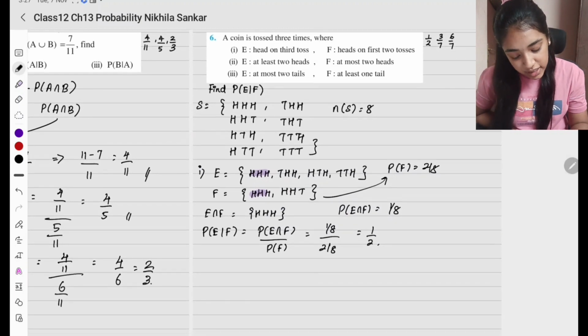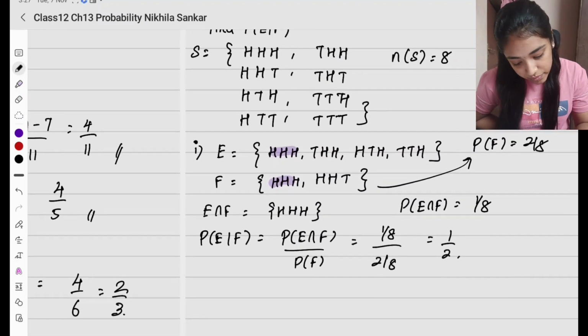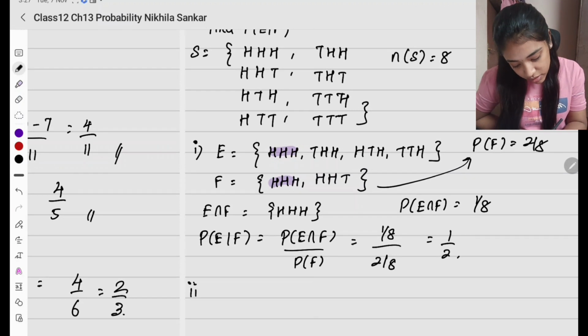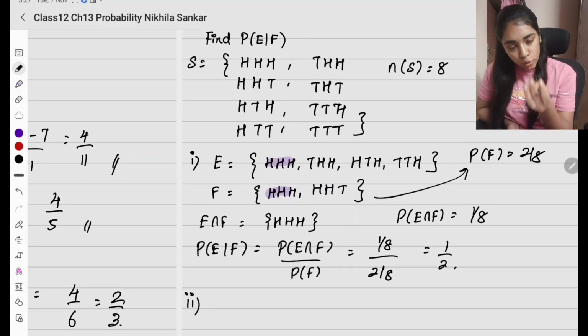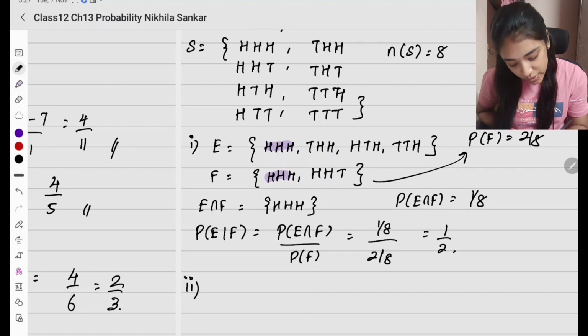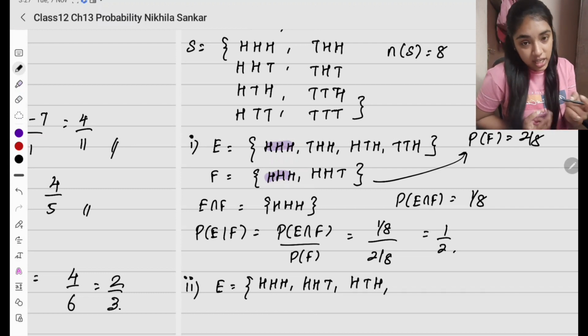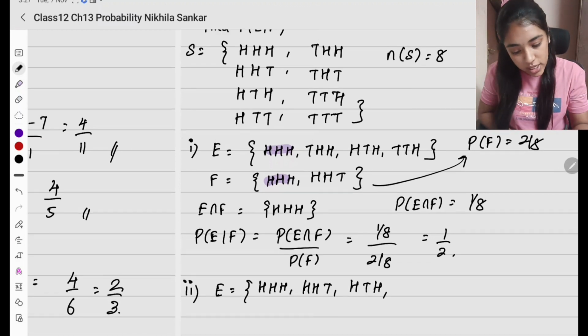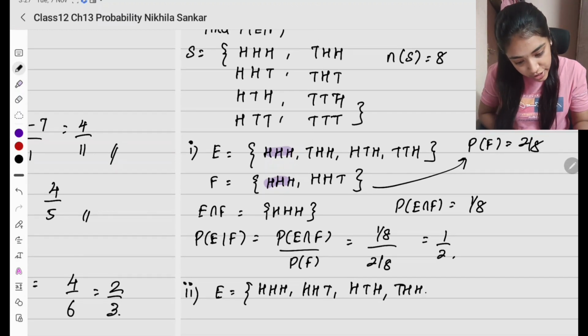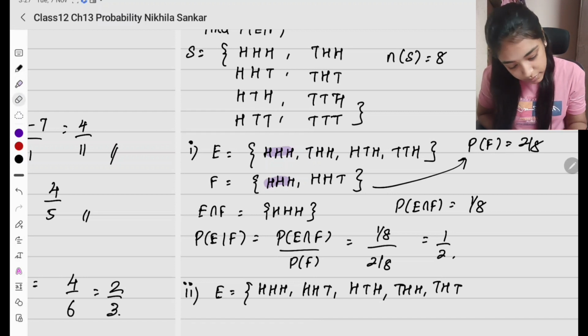But second subsection is at least 2 heads. Okay? So at least 2 heads na enartham 2 irukkalam illa 3 irukkalam. Okay? So at least 2 heads is going to be HHH, HHT, HTH, THH. Ena at least rendu minimum 2 heads irukkanum. Then what else? Sorry, idu varadhu.